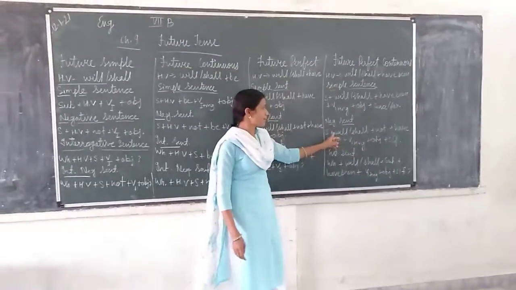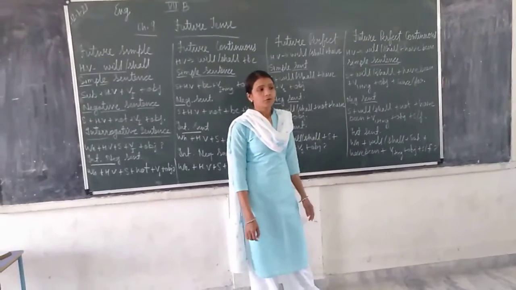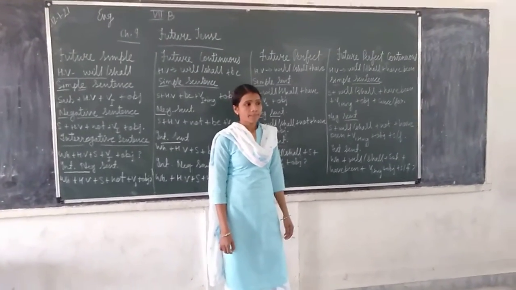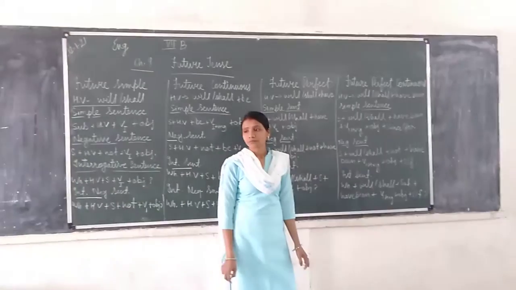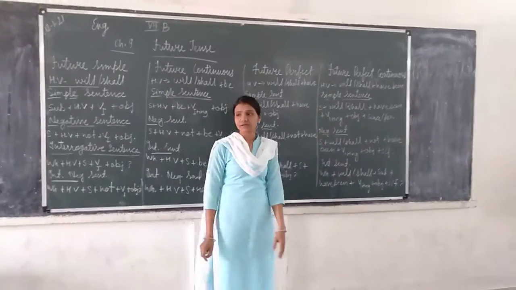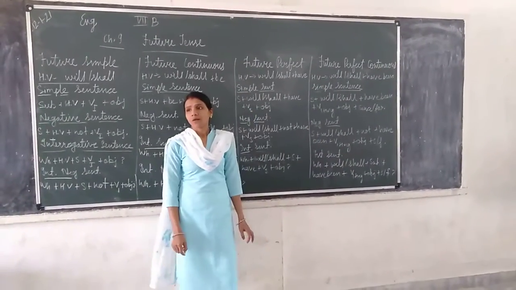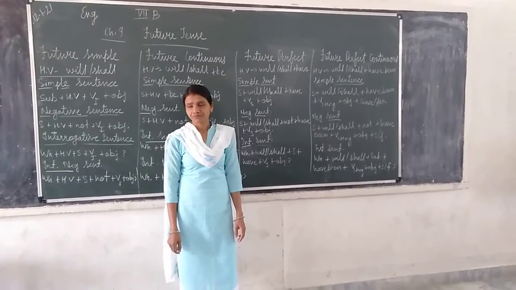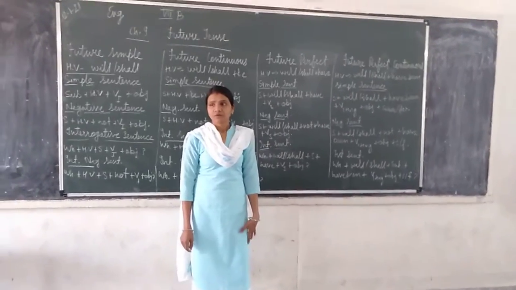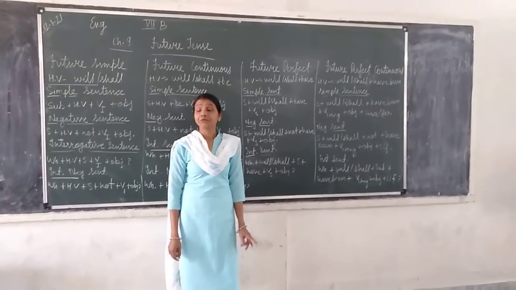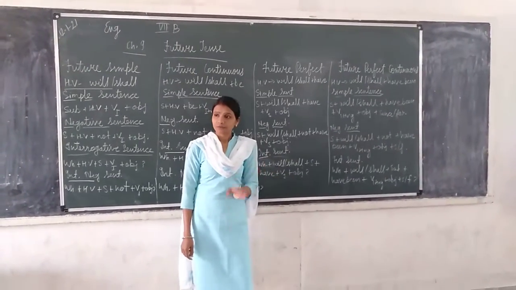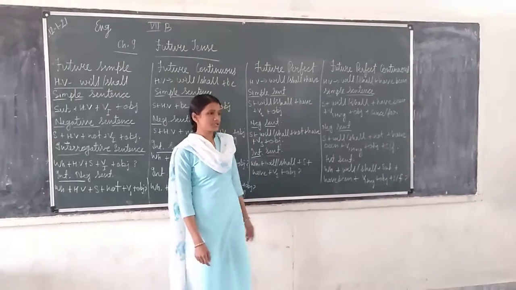Anyone can give an example of a negative sentence? Future perfect continuous tense. She will not have been cooking in the kitchen.